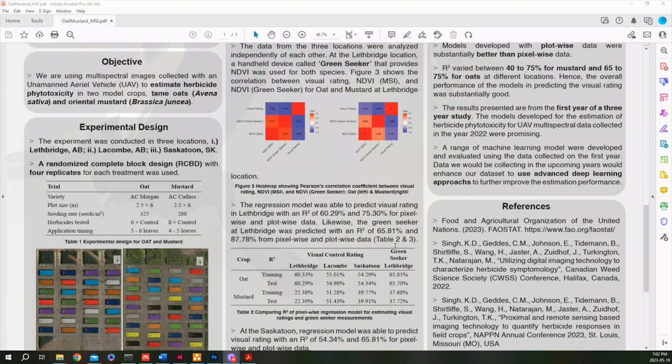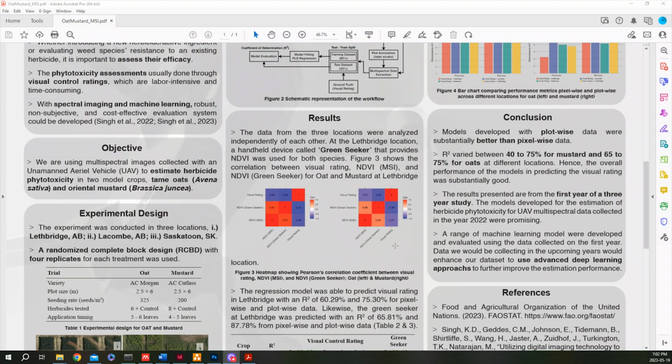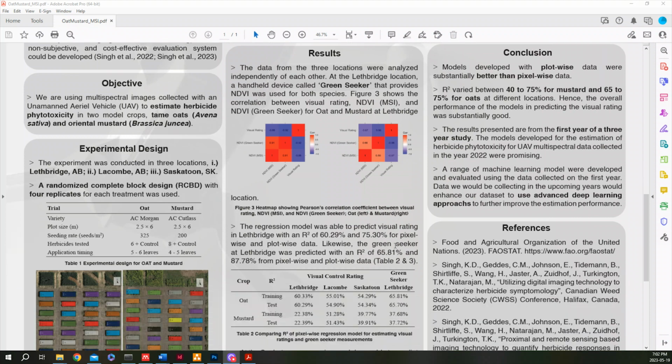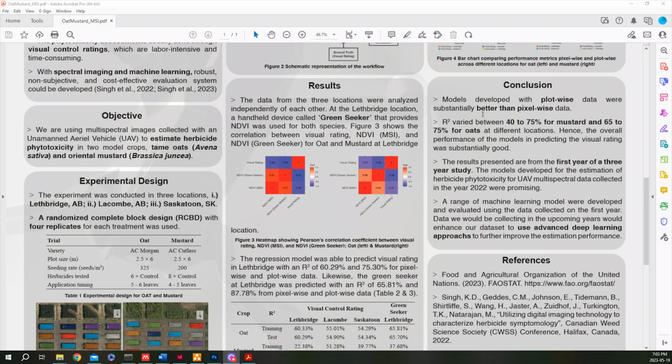We are in the first year of a 3-year project, so we are limited in data, so we tried to analyze both pixel-wise and plot-wise. In general, our plot-wise data performed better than the pixel-wise data. This indicates that there is heterogeneity in the plot, and the visual control ratings are provided on a plot basis, not on a pixel basis, as you may know. The R-square varied between 40 to 75% for mustard and 65 to 75% for oat.